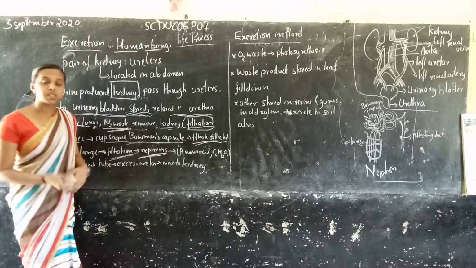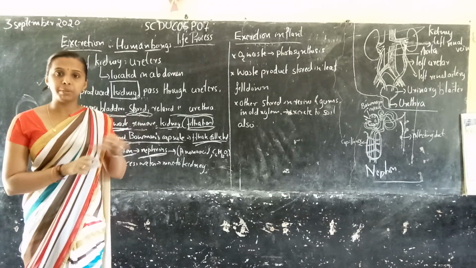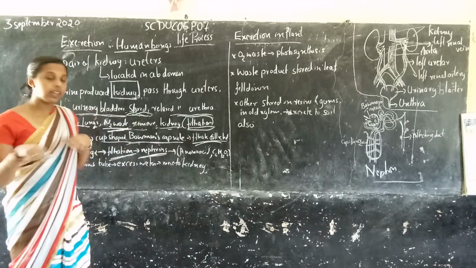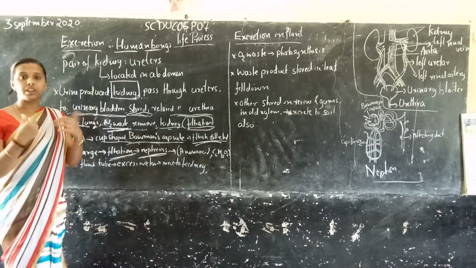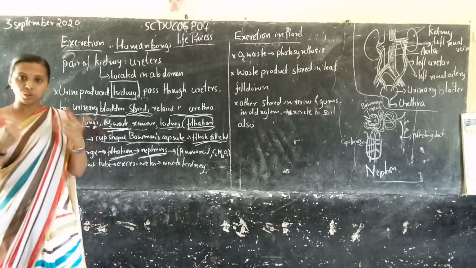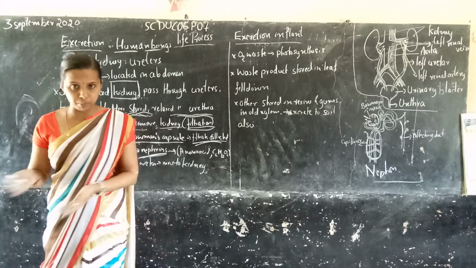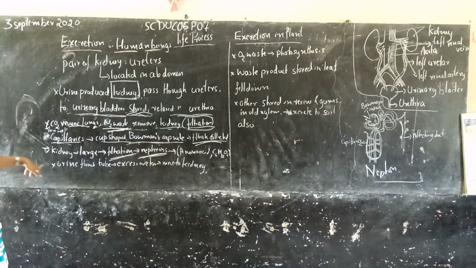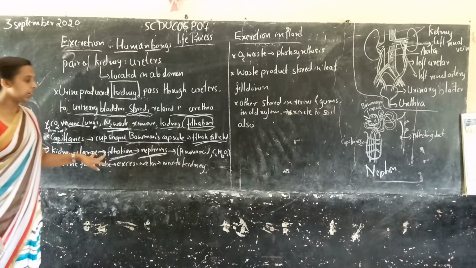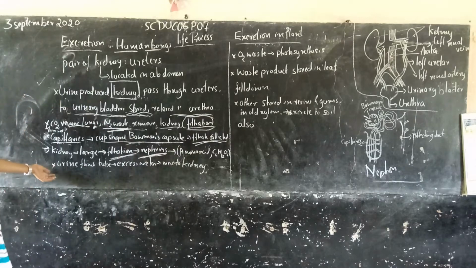In this case, a complex of waste materials will be there. The nephron filters the amino acids and glucose, which are needed and useful, and takes them back into the body, and the waste is removed from the body. So when the nephrons filter all the amino acids and glucose, urine flows.